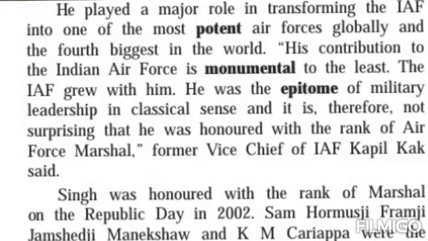Former Vice Chief of IAF Kapil Kak said, Now, one of the officers in the Indian Air Force, what was his name? Kapil Kak. And who was he? Vice Chief of the Indian Air Force. Now, what is his comment? His comment is very important, which talks about the greatness of Air Force Marshal Arjan Singh. What does he say? His contribution to the Indian Air Force is monumental.